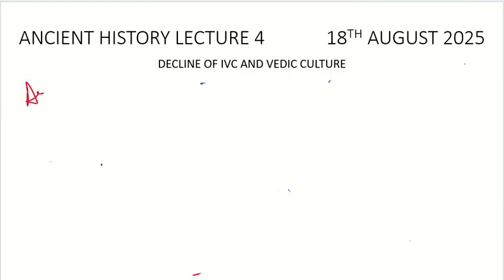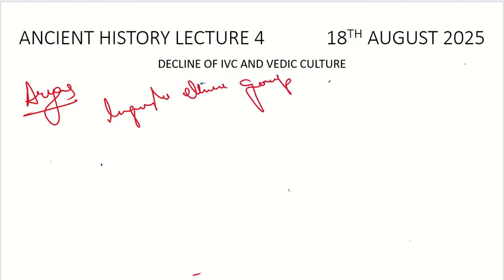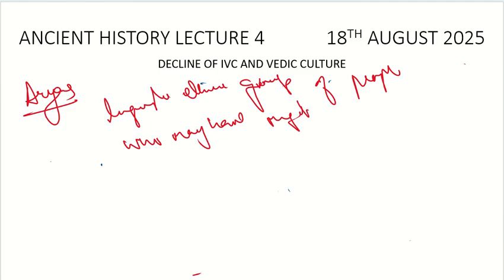Who are Aryans? Aryans are a linguistic ethnic group of people who may have migrated to India, with their primary occupation being nomadic pastoralism.